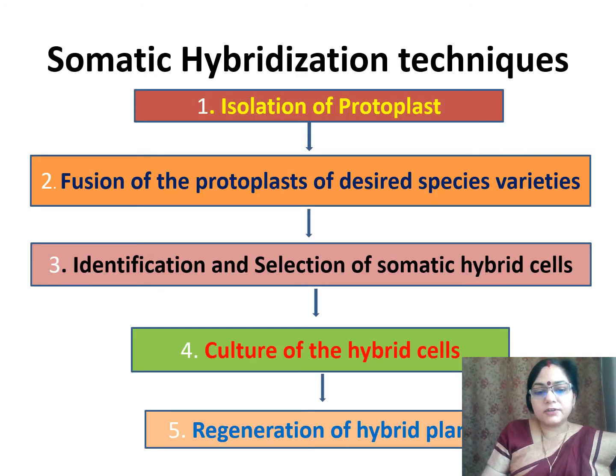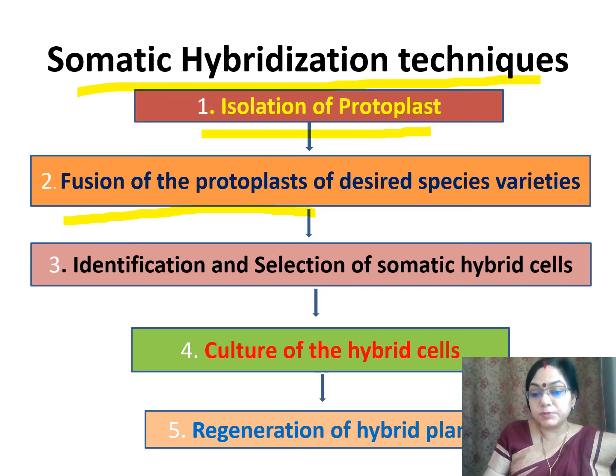In this slide, somatic hybridization technique has been described. Although it is a tough technique. Number one, first step is isolation of protoplast. Second step is fusion of protoplasts of desired species or variety. Number three is identification and selection of somatic hybrid cell. Number four is culture of the hybrid cells. And number five is regeneration of hybrid cell. Now we should see all these in detail.